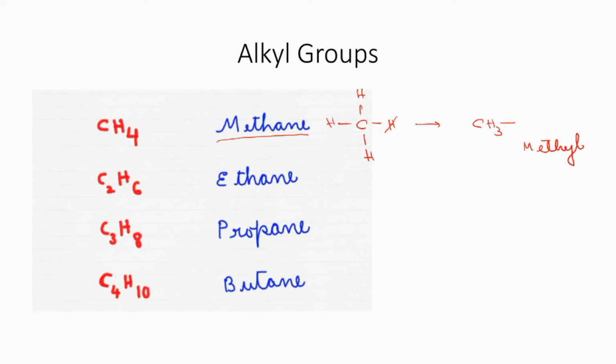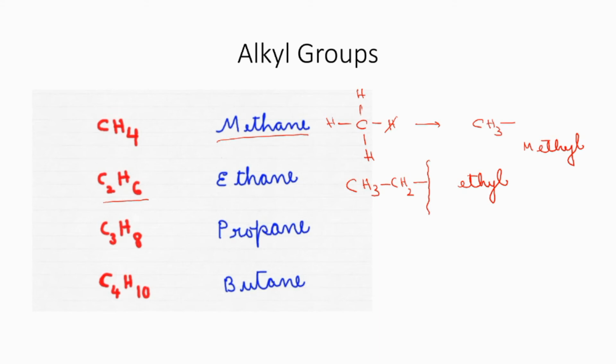Okay. Now, ethane is C2H6. One hydrogen is removed from that. See, then what will happen? The group we obtain, we call it the ethyl group. Look at this carbon atom. It is attached to only 3 other atoms. So this valency is not satisfied. It can go and get attached to some other carbon chain.